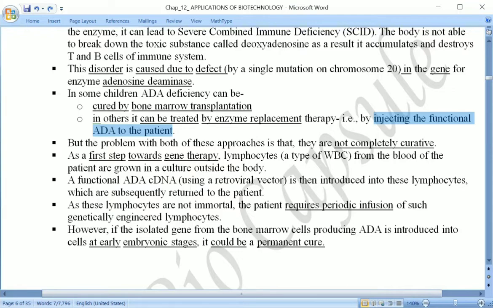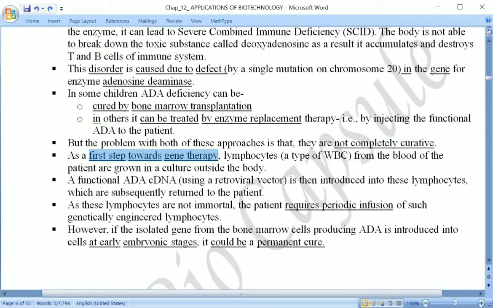Both these approaches, either bone marrow transplantation or injecting functional ADA, will not bring about a complete cure in the person.